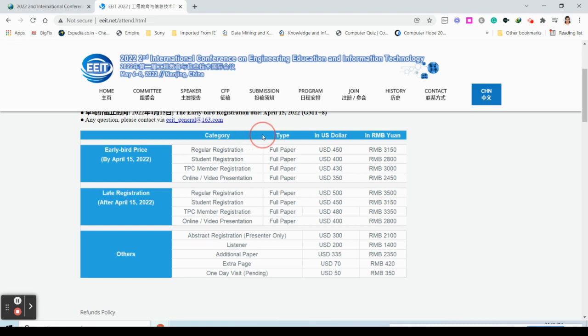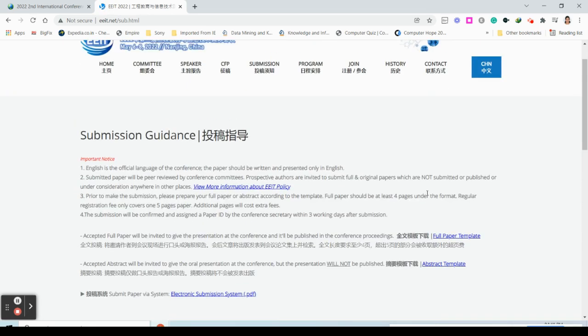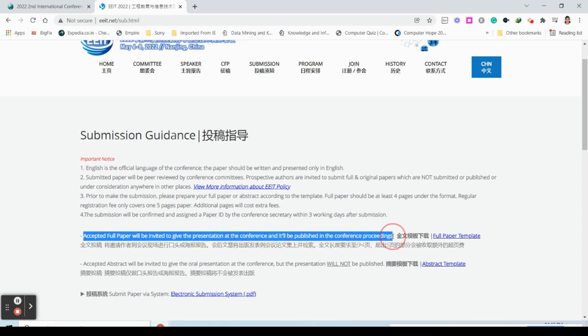Fine, the first thing to check is the date, the second is the price, and the third is the paper acceptance rate. Once your paper is accepted, check whether they are publishing it in any Scopus indexed journal, or only in the conference proceedings with an ISBN number, or whether they are also sending it to a journal. That is very, very important. Here you can see that accepted full papers will be invited to give a presentation at the conference, and will be published in the conference proceedings.